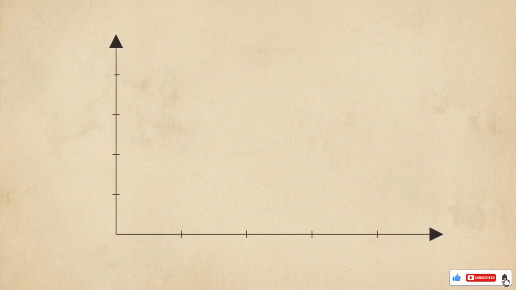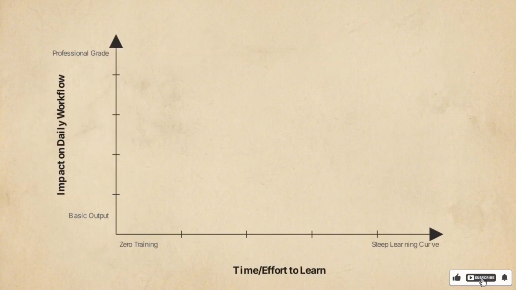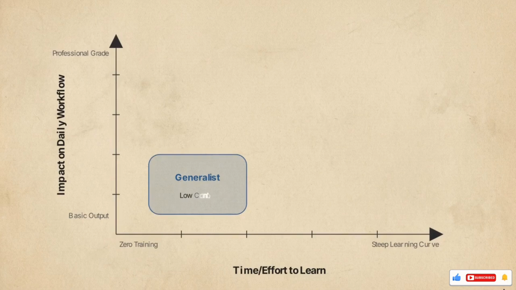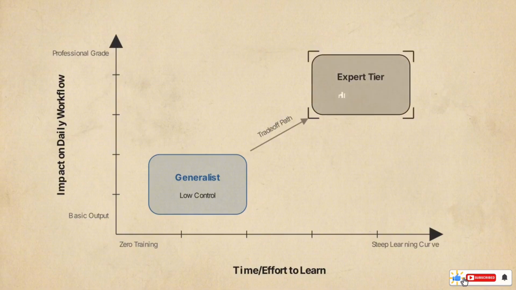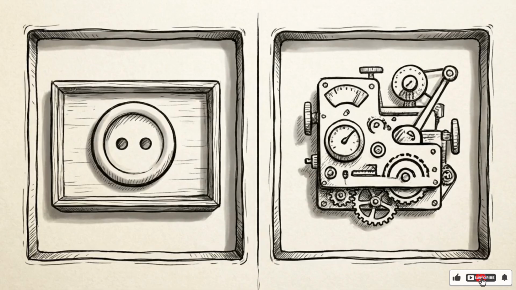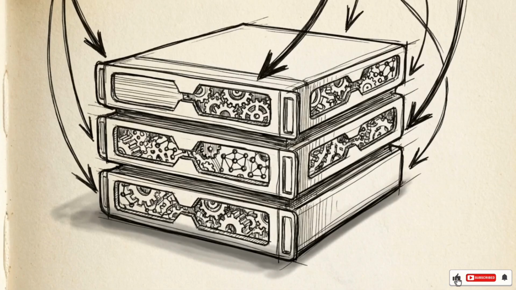This chart maps AI's trade-off: learning time versus workflow impact. Bottom left tools require no training for immediate results, offering little detail control. Top right tools demand technical precision, but produce highly customized, professional-grade results. Matching your technical tolerance to the specific output quality you need is the first step in selecting a stack.